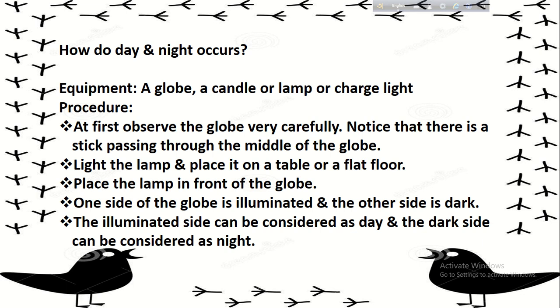So the question may arise: how do day and night occur? Prove by showing an experiment. So you have to write in this way. First write the equipment name, then the procedure. At first observe the globe very carefully. Notice that there is a stick passing through the middle of the globe. Light the lamp and place it on a table or a flat floor. Place the lamp in front of the globe. One side of the globe is illuminated and the other side is dark. The illuminated side can be considered as day and the dark side can be considered as night.